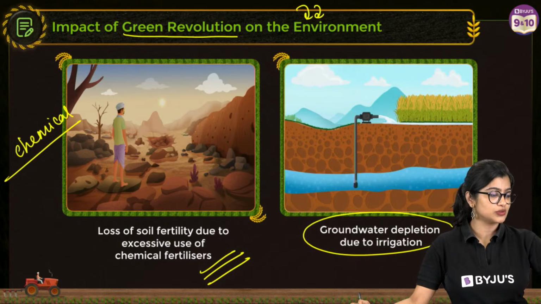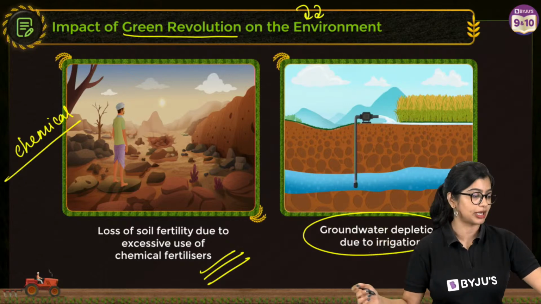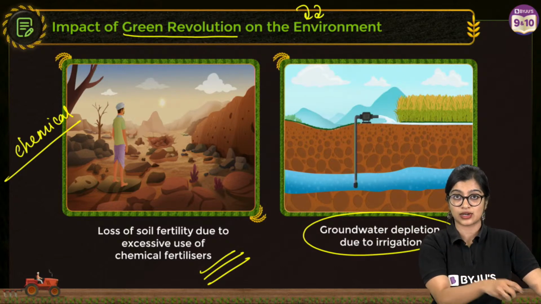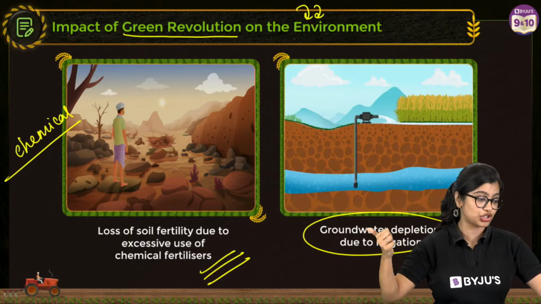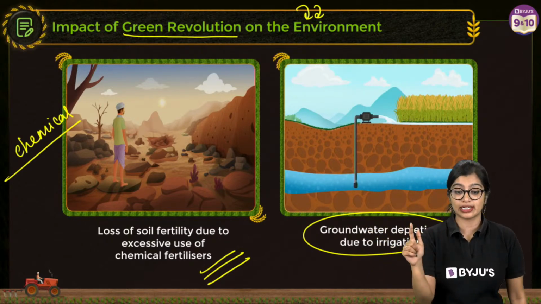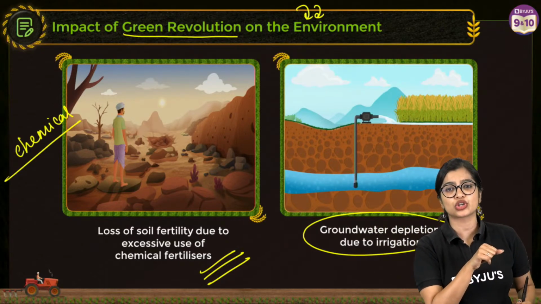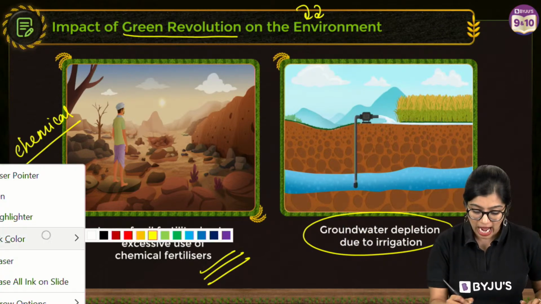So now, of course, students, very quickly, just give me 1 minute. I will tell you some important questions that will come from this particular topic, right? From this topic, of course, they will ask you the importance of irrigation facilities. Why is it that irrigation facilities are necessary for increasing production? And they will also talk about the importance of the green revolution. They'll ask you to write down at least a short note on the green revolution, and they'll ask you the demerits of the green revolution. Yes? So very quickly before I go ahead, are we all clear? Differentiate between merit and demerit. Merit means advantage. Demerit means disadvantage. Simple as that.